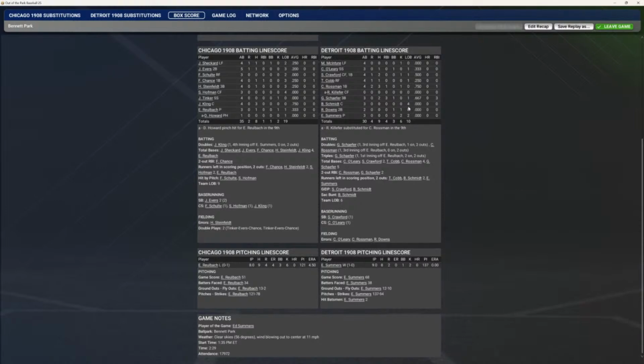And for the Tigers, you had Sam Crawford 2 for 4. Rossman was 3 for 4 with an RBI. And like they said, Germany Schaefer 2 for 3 and 3 RBIs on the game. Ed Reulbach goes 8 innings, 9 hits, gives up 4 runs, walked 3, struck out. Summers goes the distance, picks up the win, 8 hits, 2 unearned runs, walked 1 and struck out 2.